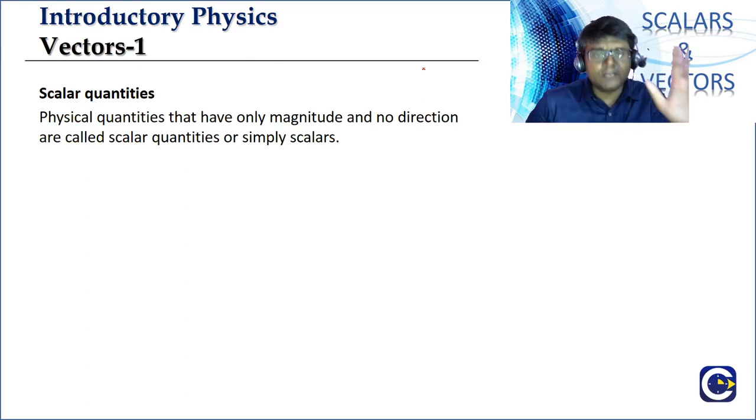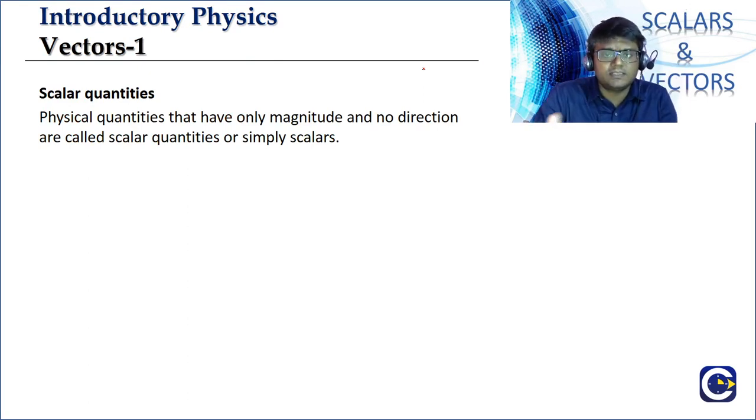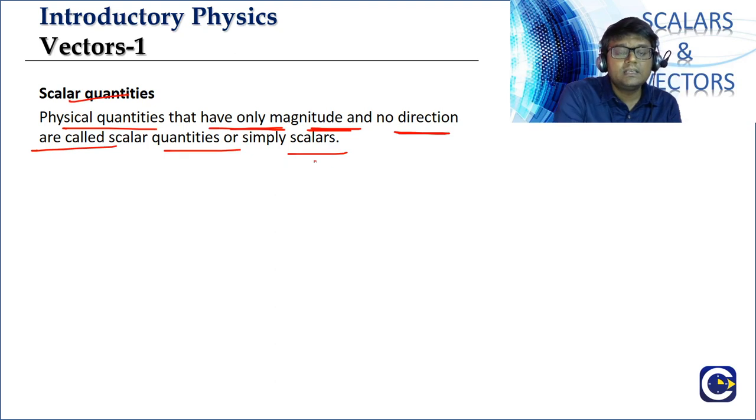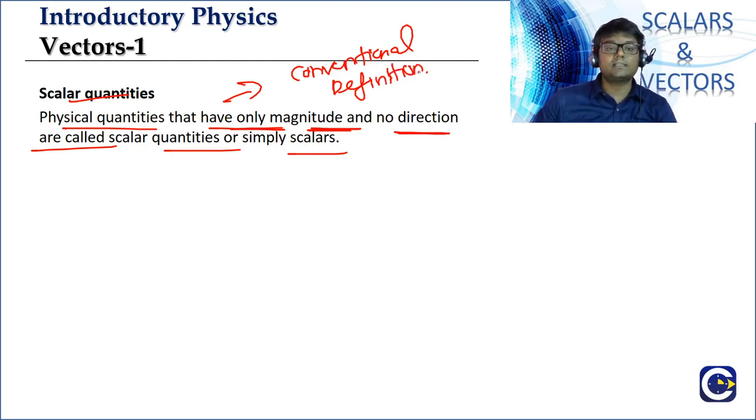Okay, so first we'll begin with the definition of scalars, because this is a simpler one. What is it? Physical quantities that have only magnitude and no direction are called scalar quantities, or simply scalars. This is the conventional definition. What do you say about scalars? Physical quantities that have only magnitude and no direction, right? We call them scalars or scalar quantities as per the conventional definition.